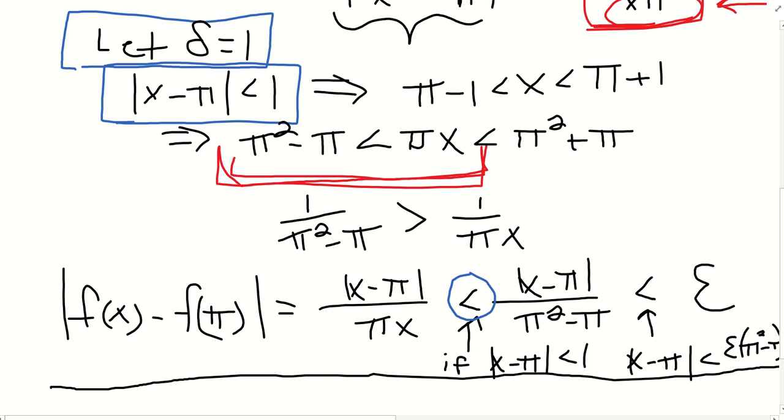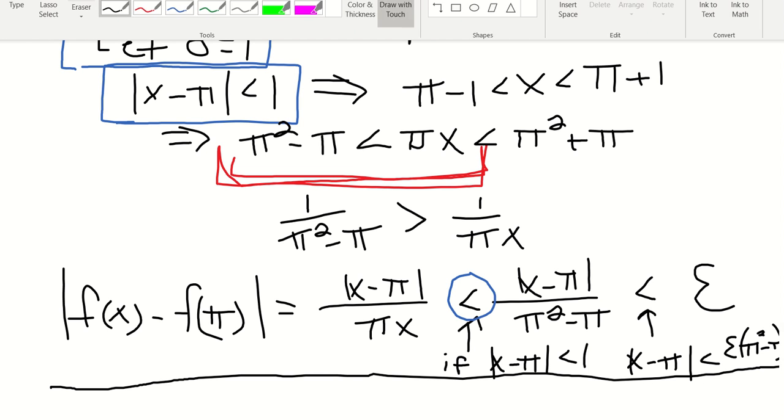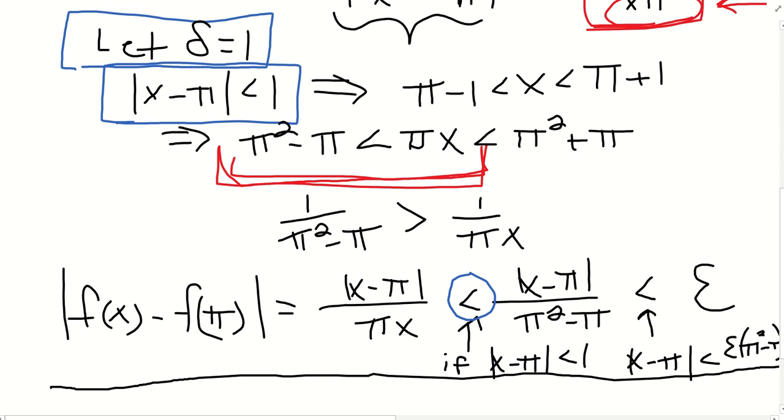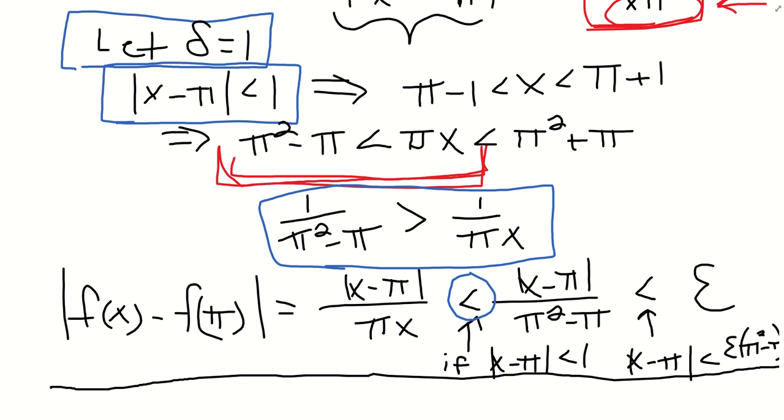That's epsilon times pi squared minus pi. Again, sorry for the bad handwriting. Now, why is it epsilon times pi squared minus pi? Well, if you look back right here, right there in that thing I just boxed in blue.